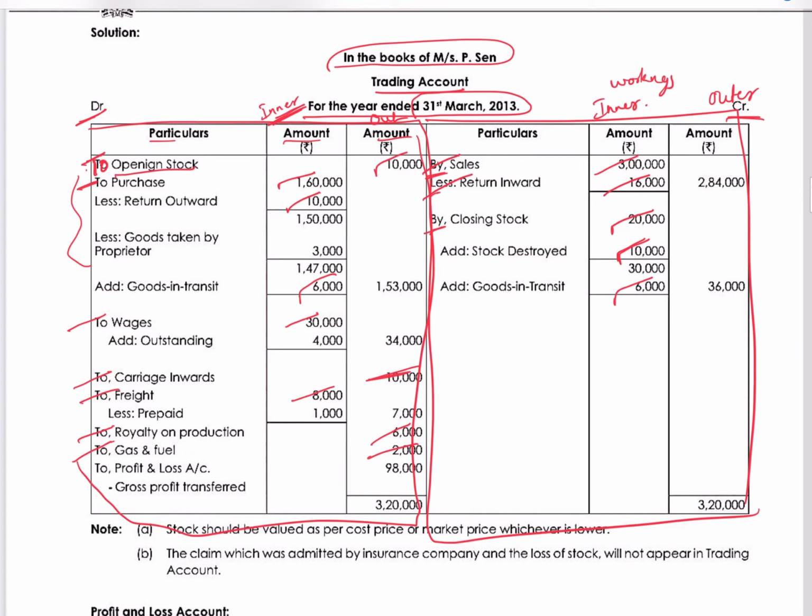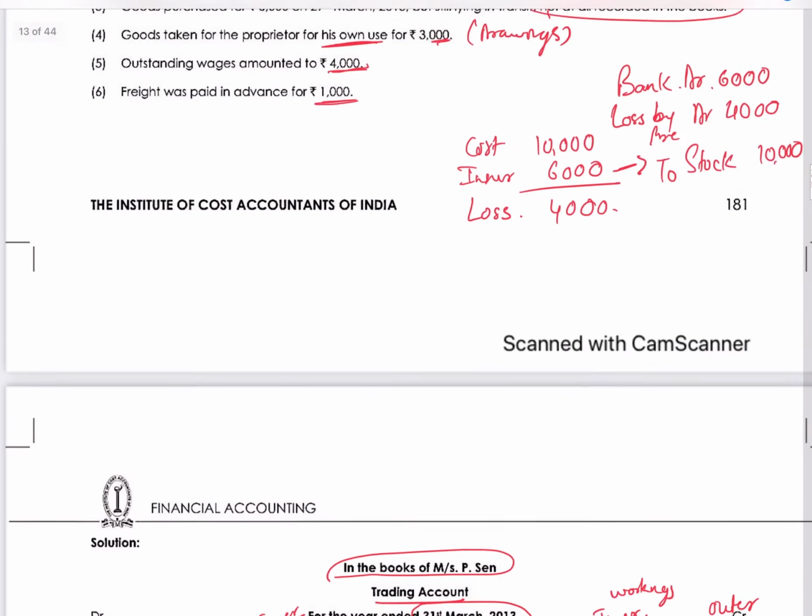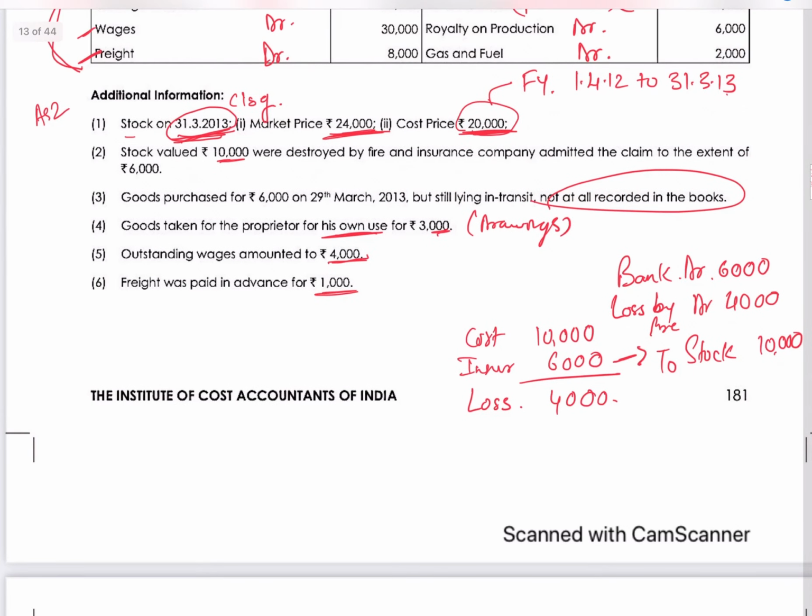We need not give the actual cash payment. Here they're silent about payments and all. They are just saying goods in transit is not shown. So we will add it as purchases and say it is my stock. Actually it is not in my premises, but I own it. It is in transit, so I will add it to the closing stock. Okay. Next. Goods taken by the proprietor for his own use, 3,000.